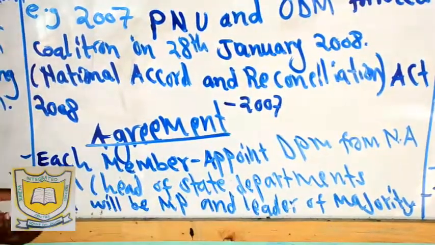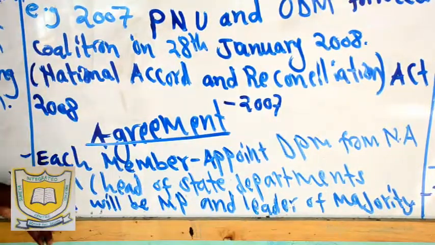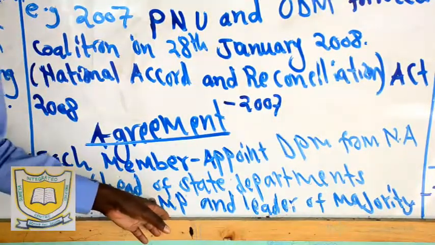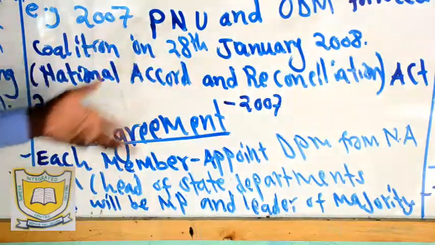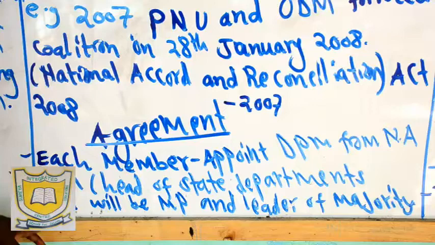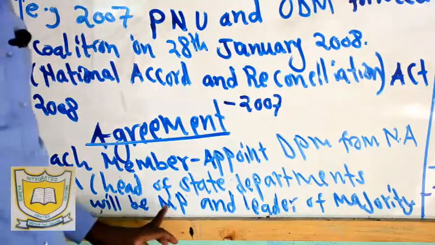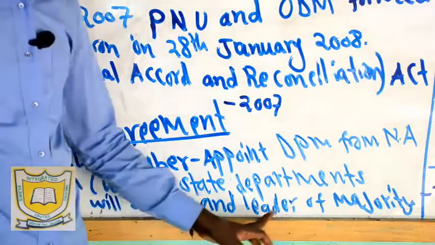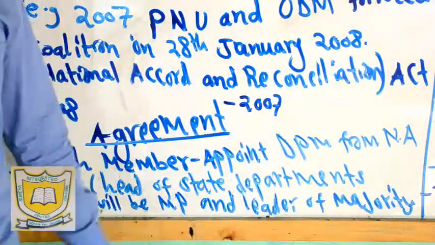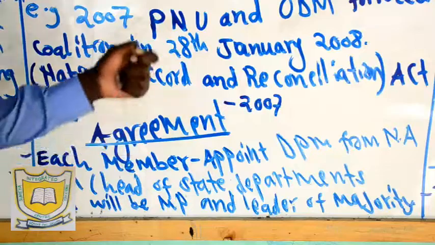Now, the president was to be the head of state. Then the prime minister was to head the state departments or ministries to control internal affairs of the country. Then the prime minister will be a member of parliament, that is the National Assembly or MP, and the leader of the majority party or the largest party in the representation in the National Assembly.